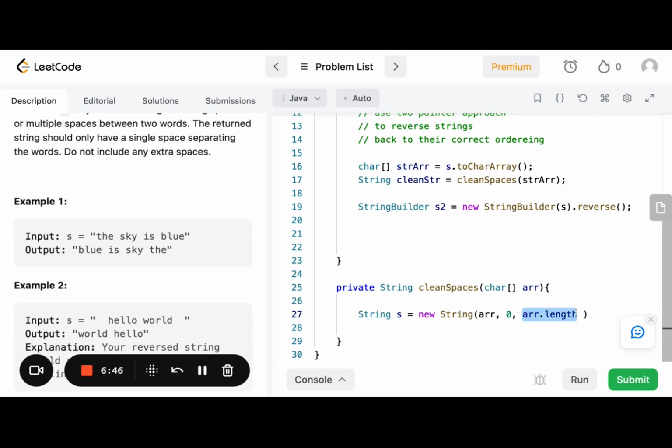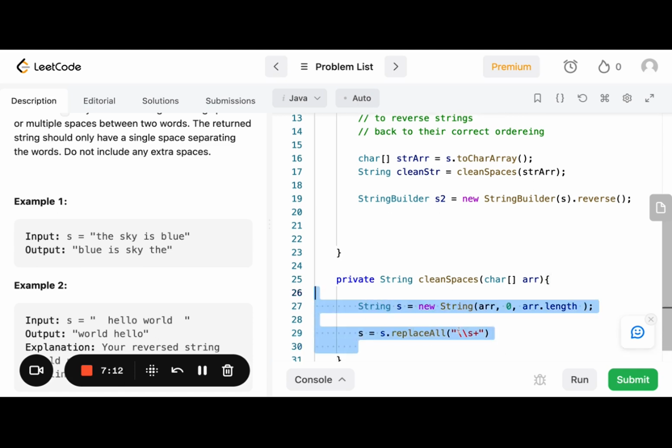Array dot length. So here, we're gonna say s equals s dot replace all. So definitely need to do this. S equals s dot replace all, and I'm gonna pass in this pattern. That's gonna take care of those. Actually, this doesn't take care of the leading trailing spaces.